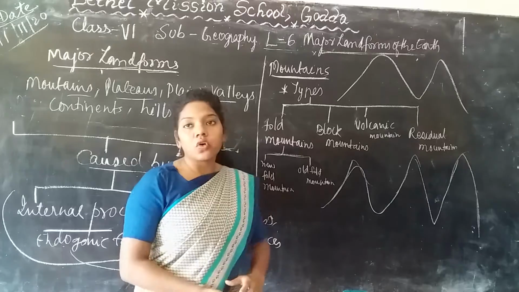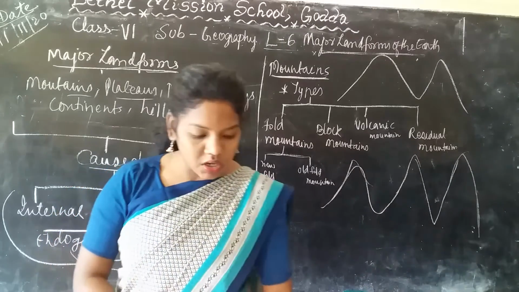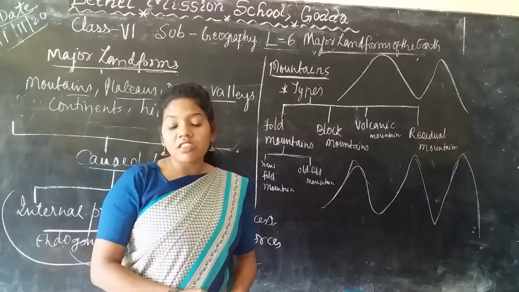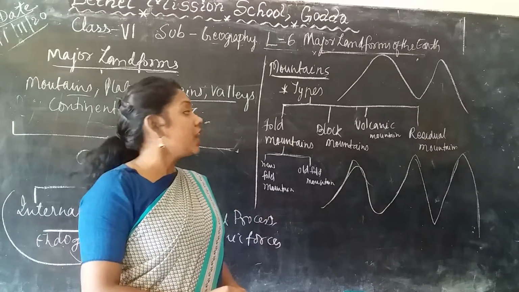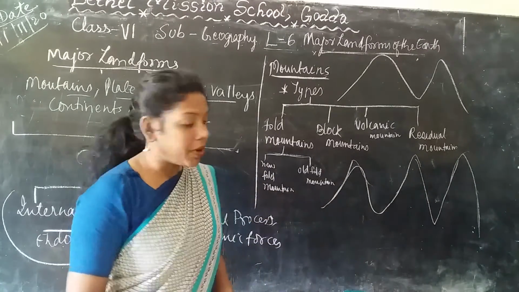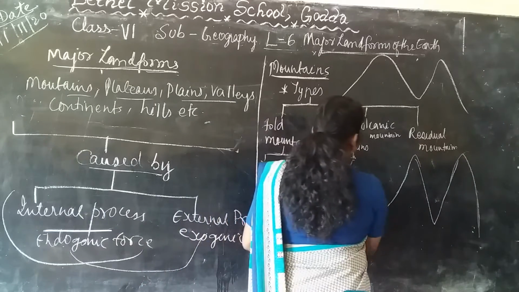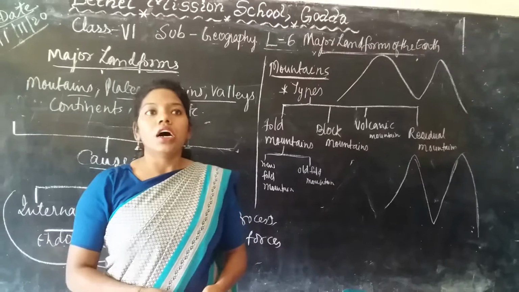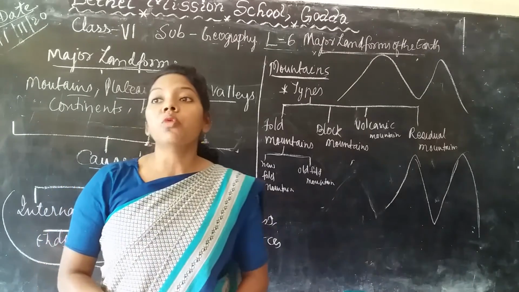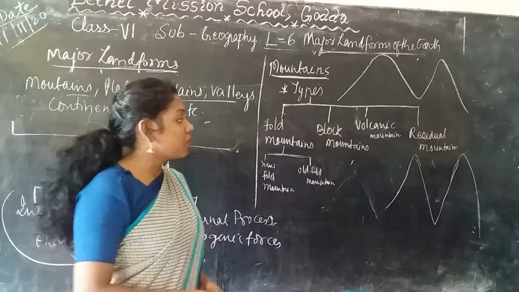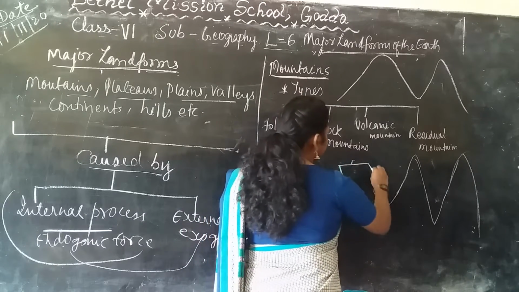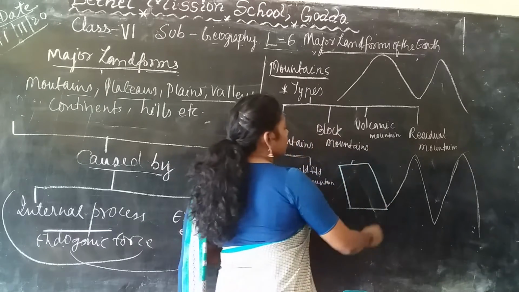Okay, first of all we are going to learn about the fold mountains, and these are formed due to the bending of the earth crust. If you talk about the bending of the earth crust, it is due to the convergent movement of the earth crust. That means we can say if these are the 2 plates, these 2 lithospheric plates.